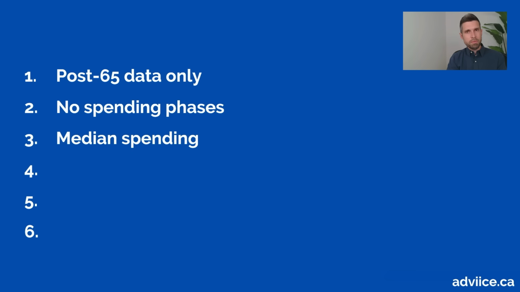This is also median spending. So half the people are spending less than this, and half the people are spending more than this. And I suspect if you're watching this video, if you're planning for retirement, if you're creating a retirement plan, I suspect that you're in the upper 50%. Now, not necessarily, but I suspect that if you've been saving and investing diligently for retirement, you probably want to spend a bit more than the average. So keep that in mind as well. This is also national data. So obviously where you live, the region you live in, the cost of living that you're experiencing, that's going to affect how much you're able to spend in retirement, how much you want to spend.